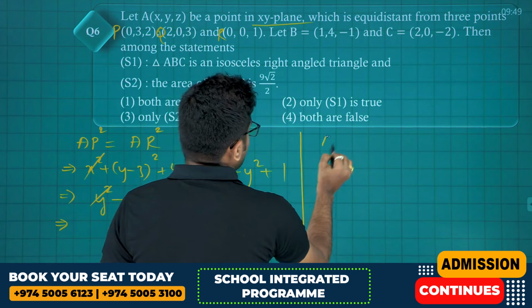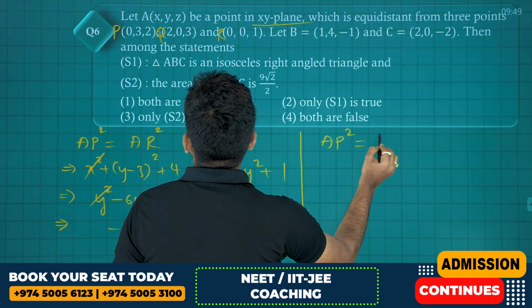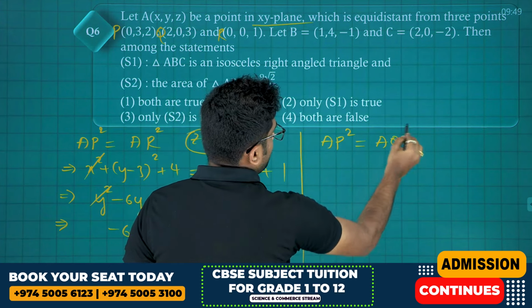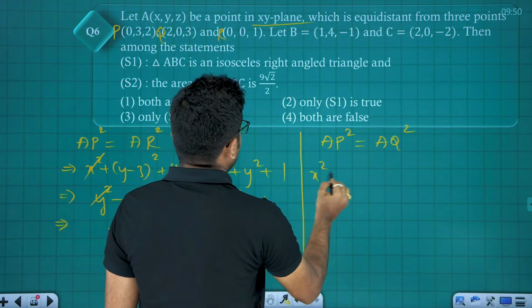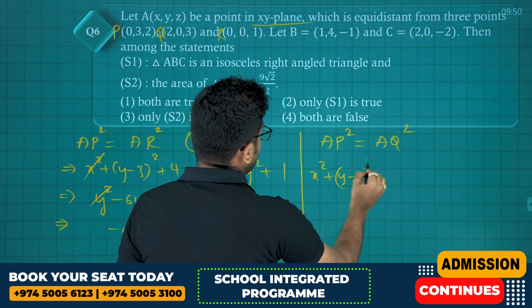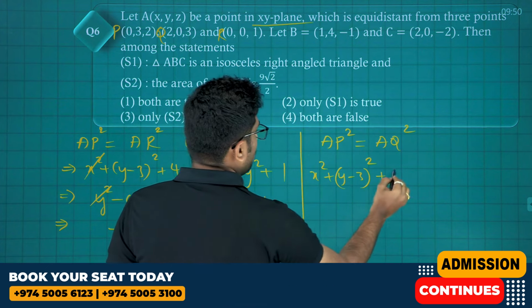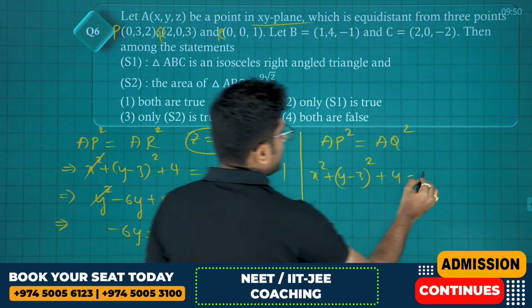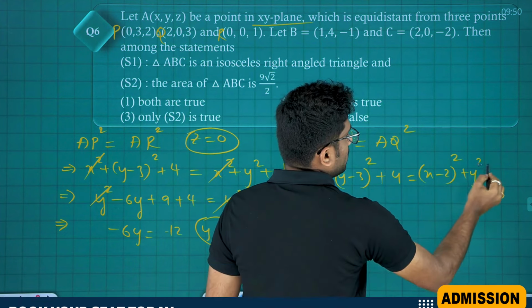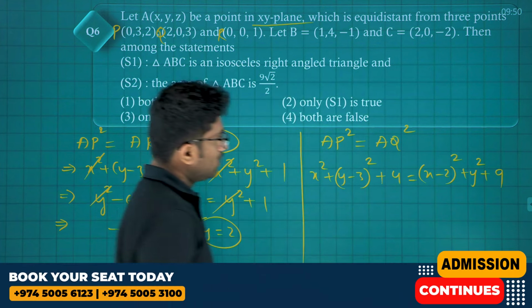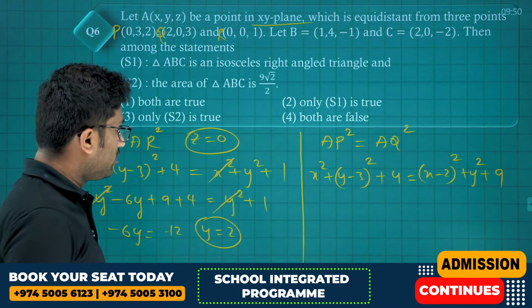AP square is equal to AQ square. What is AP square? X square plus y minus 3 whole square plus 4 is equal to x minus 2 whole square plus y square plus 9. Okay.